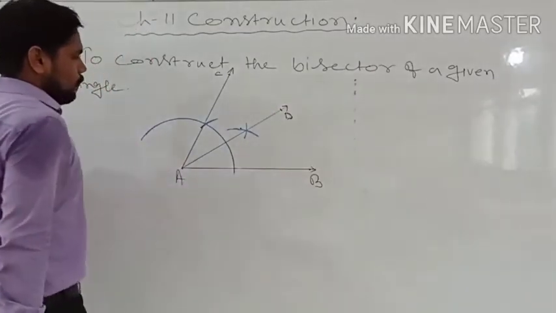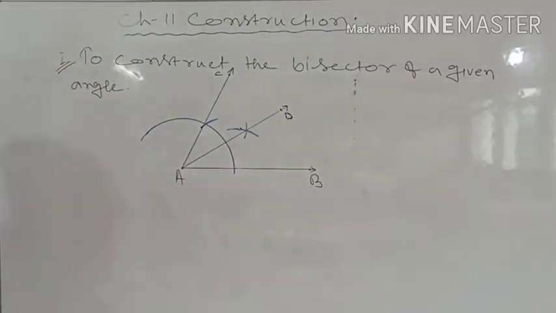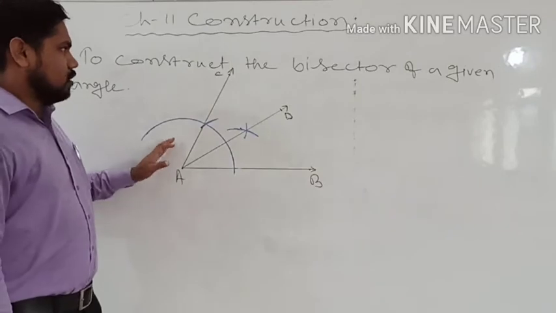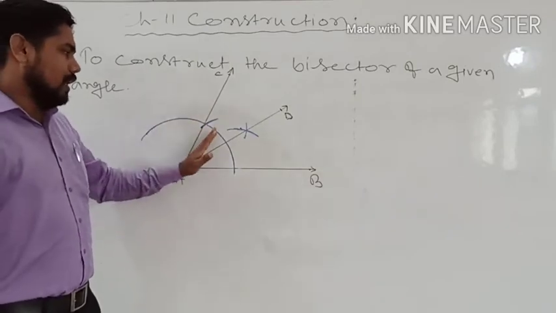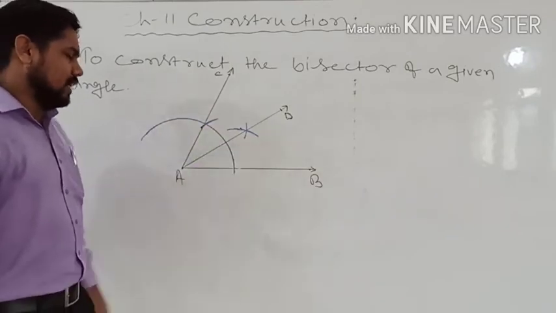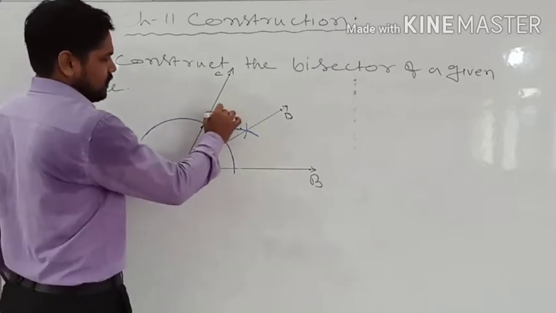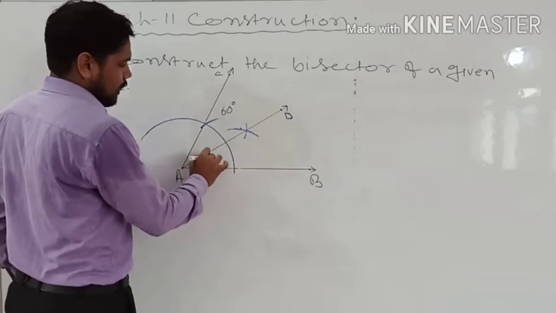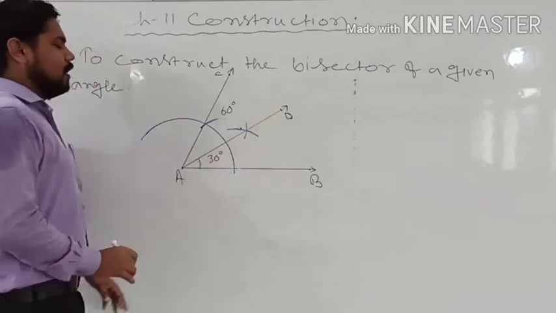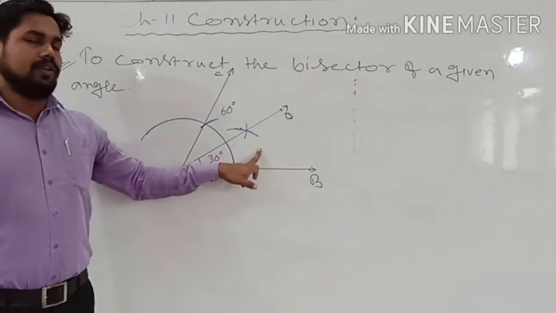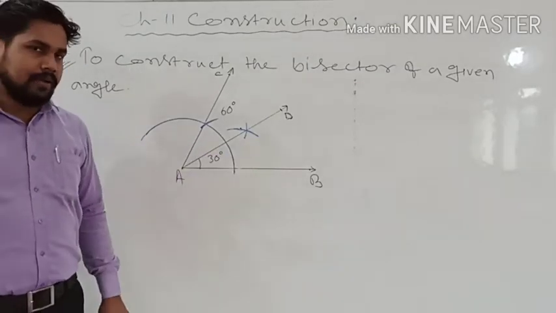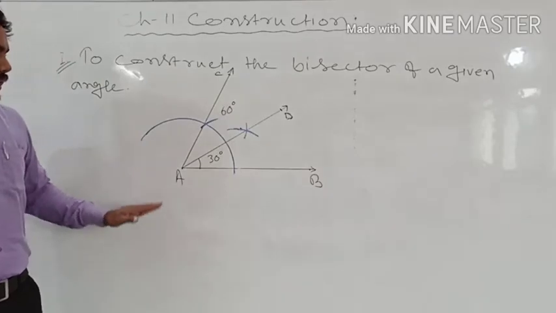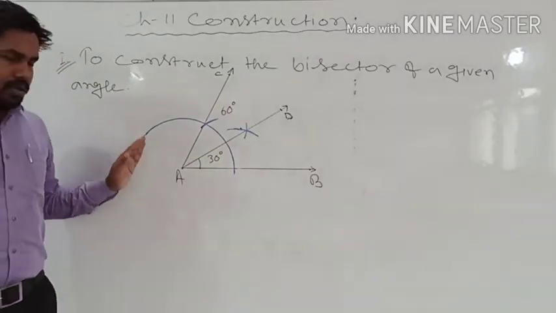So now this is how we can construct a bisector of a given angle. So very easily you can see this is how we can draw the angle also, and we can bisect also. So this whole angle is of 60 degree, and if you bisect it, each single angle will be of 30 degree. Again, if you bisect this 30, you will find 15 degree, right? So this is how we can bisect a particular angle.